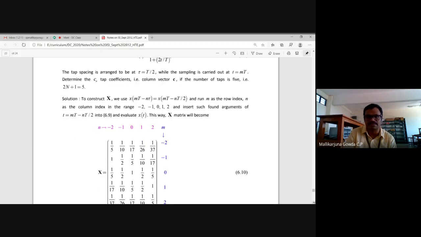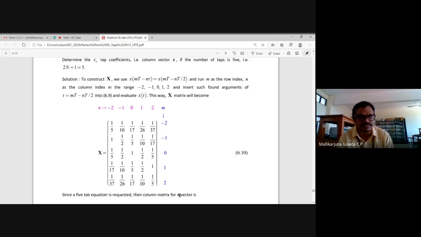Even you can calculate by yourself. The range is from -2 to +2, for both rows and columns. I need to find the value of x of mT minus n times T by 2.